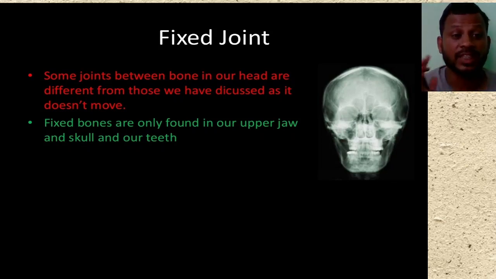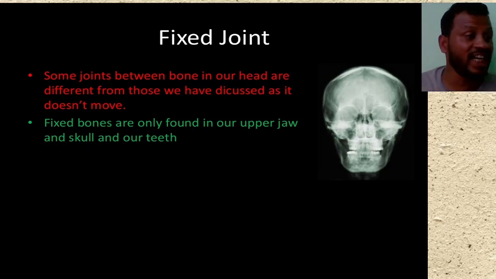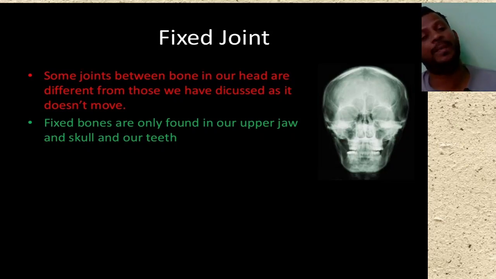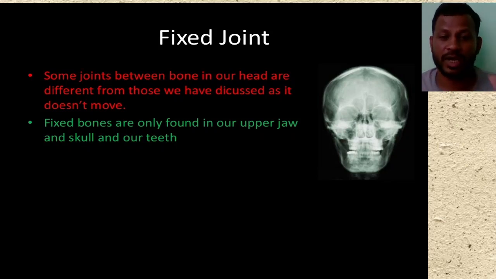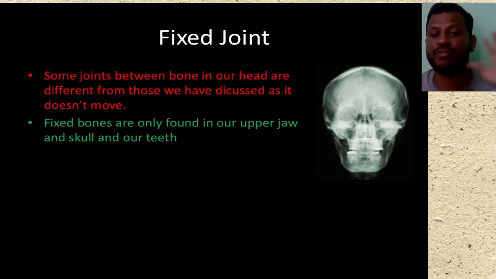Okay. Some joints between the bones in our head are different from those we have discussed before. It means these bones are totally different from the movable bones. We can't move our head bones. The fixed bones are only found in our upper jaw, skull and the teeth.